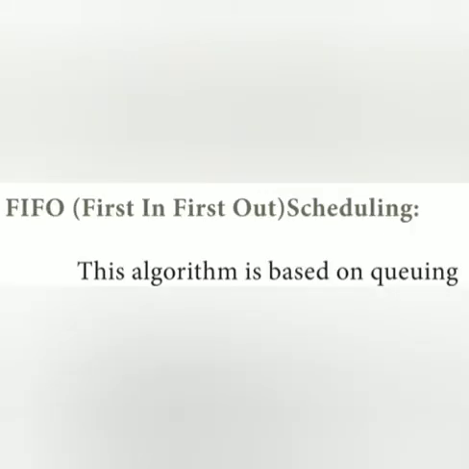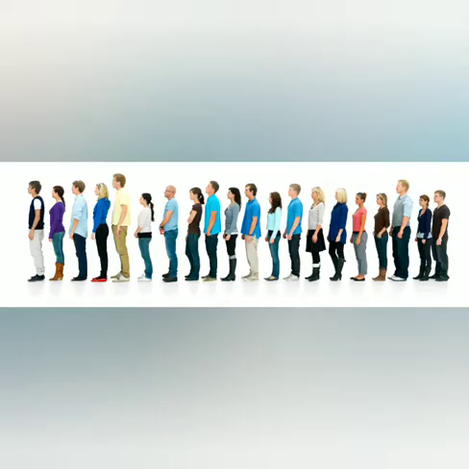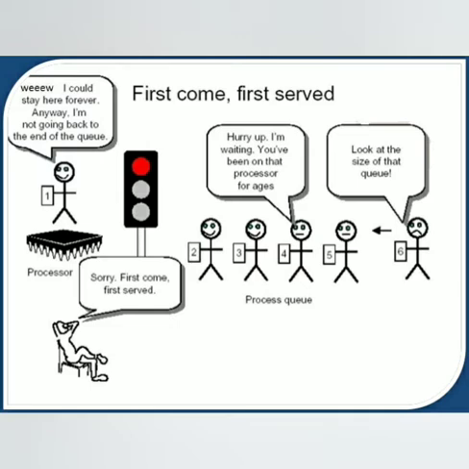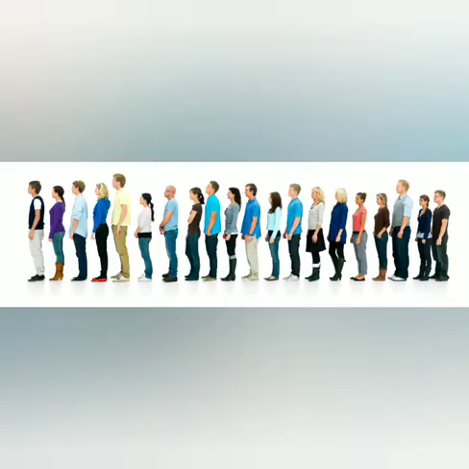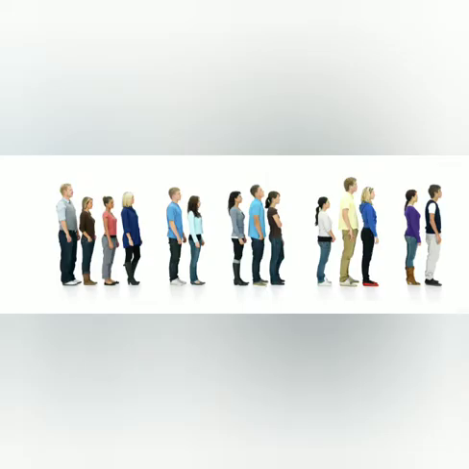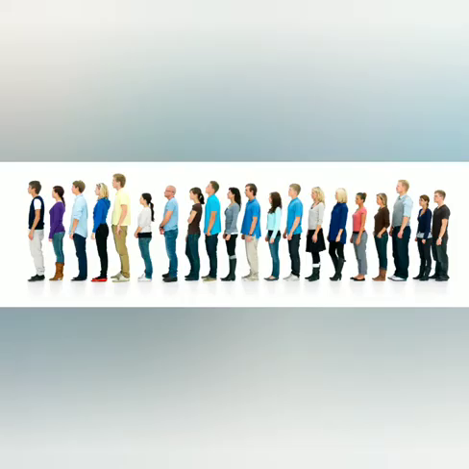First one is FIFO. FIFO means first in first out scheduling. This algorithm is based on a queuing technique. Queuing means, assume that students are standing in a queue or row to get a grade sheet from their teacher. The student who stands first in the queue gets the grade sheet first and leaves the queue, followed by the next student, and so on. This is the basic logic of the FIFO algorithm. Technically, the process that enters the queue first is executed first by the CPU, followed by the next, and so on. The processes are executed in the order of the queue.